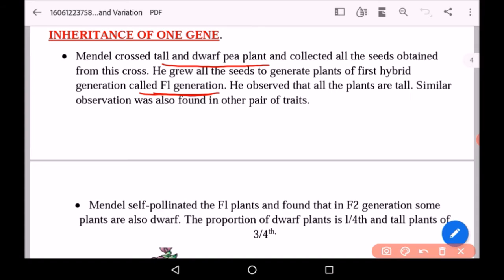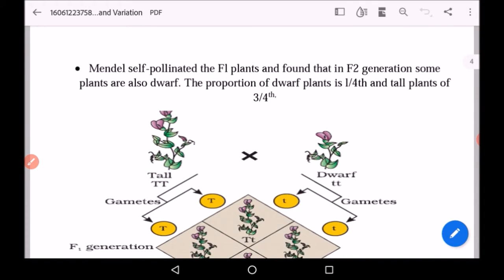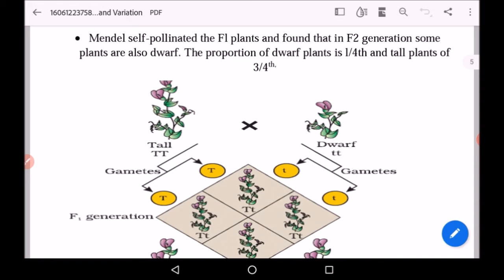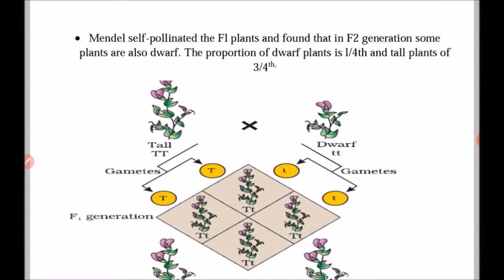He observed all the plants and found that all the plants were tall. So in the F1 generation, when he crossed the tall and dwarf plants, he found that all the plants were tall. Similar observation was found in other pairs of traits. Now Mendel self-pollinated the F1 plants, and in F2 generation he found that some plants were dwarf. The proportion of the dwarf was 1:4 and tall plants were 3:4. So in F2 generation he found that 3/4 were tall and 1/4 were dwarf.